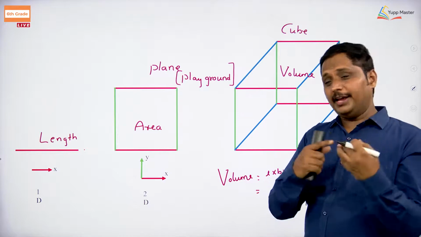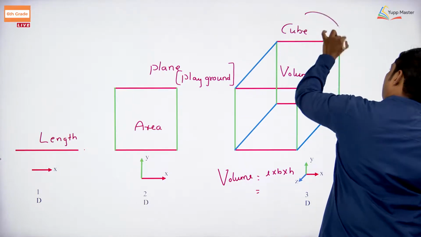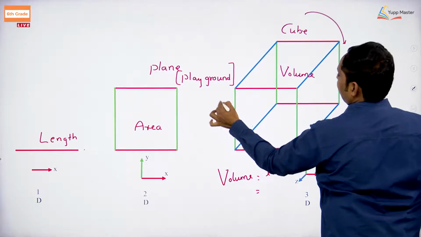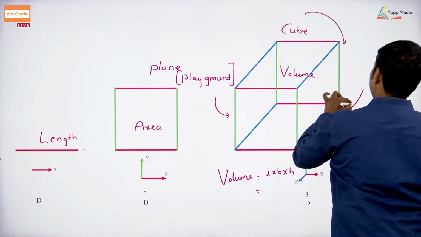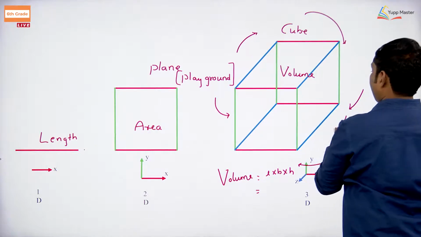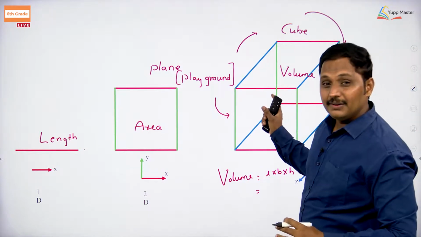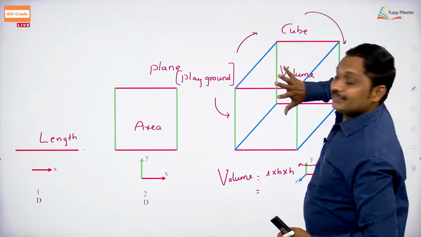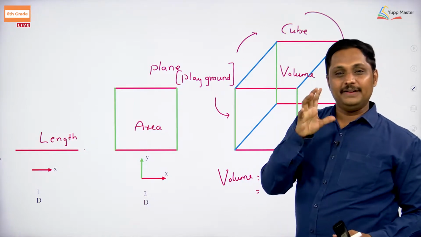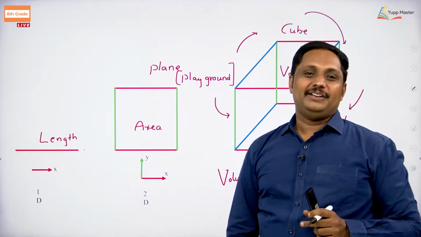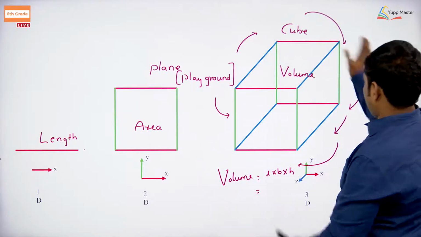It is symmetric, it appears the same, and its shape remains constant. You can't get any difference.